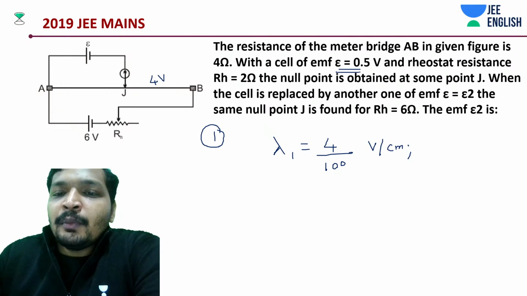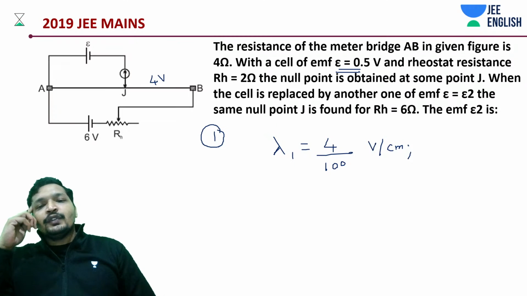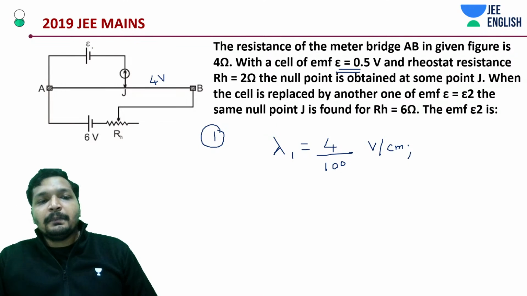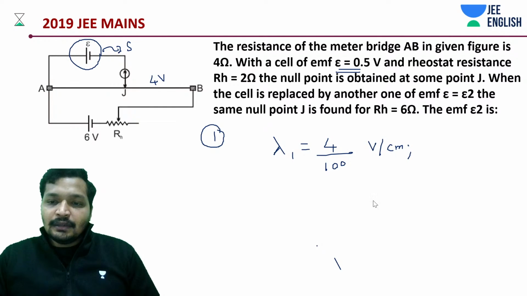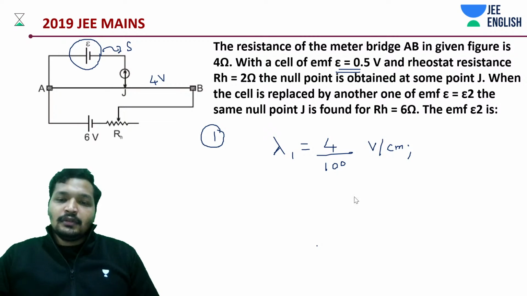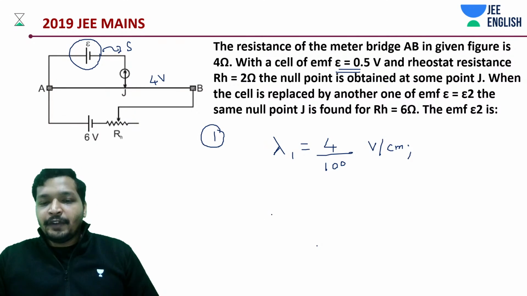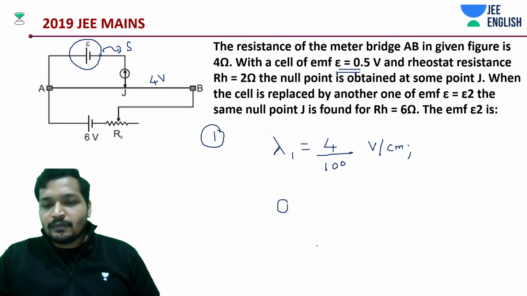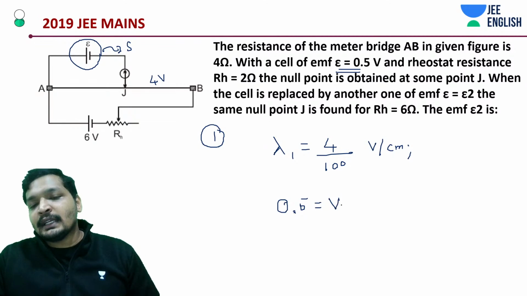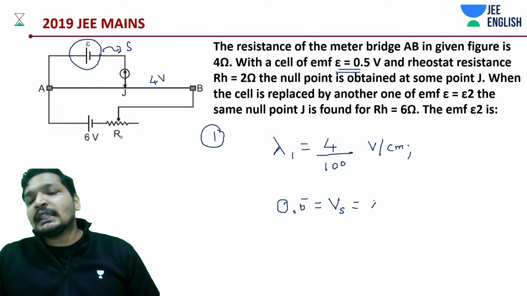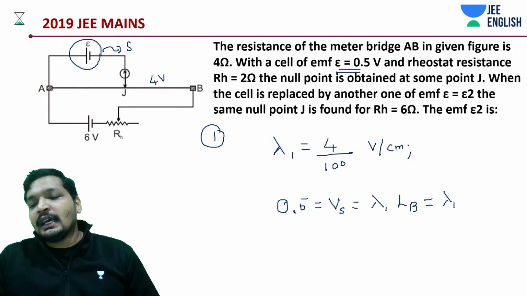And how much EMF do we have in the secondary cell? We have something like 0.5 volts, which is equal to secondary cell's potential, which is nothing but lambda 1 into some balancing length, LB, or in this case you can call it AJ.